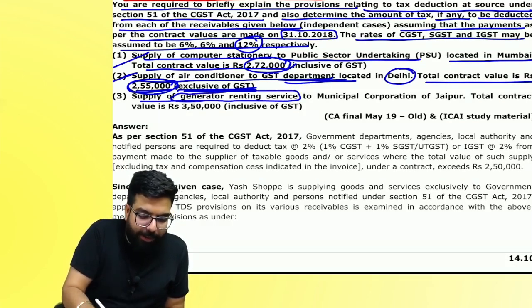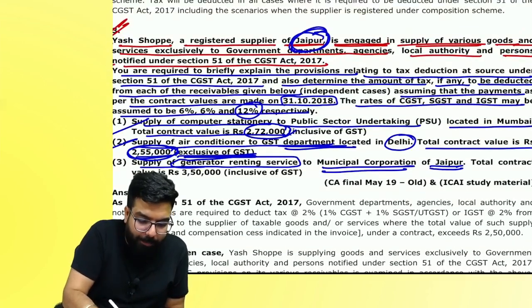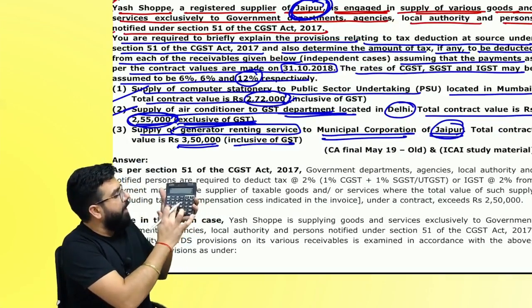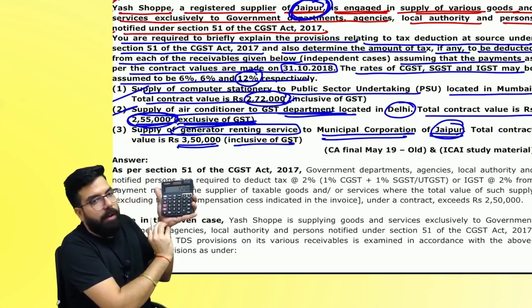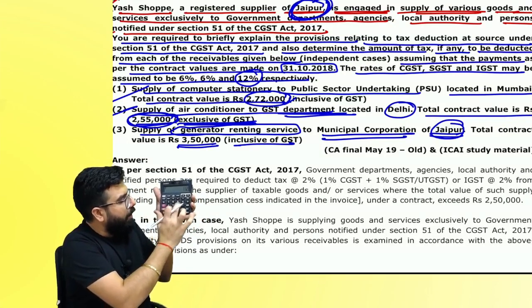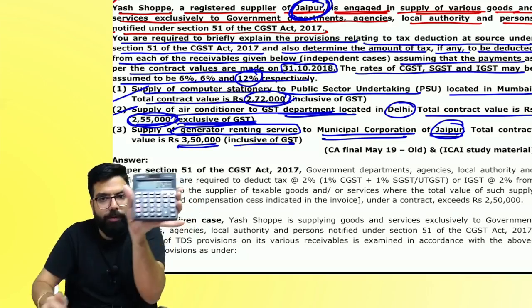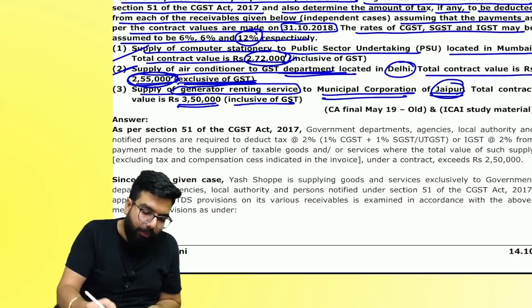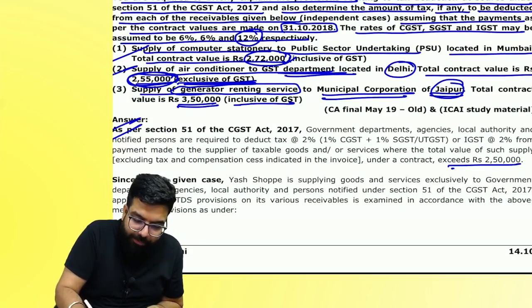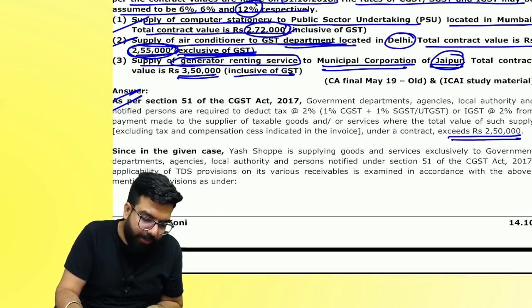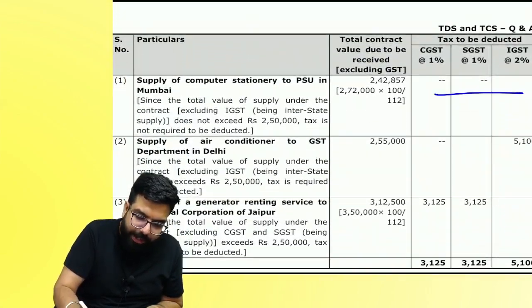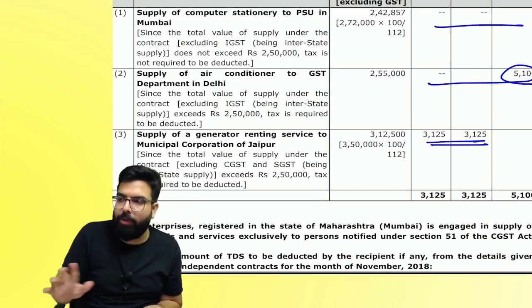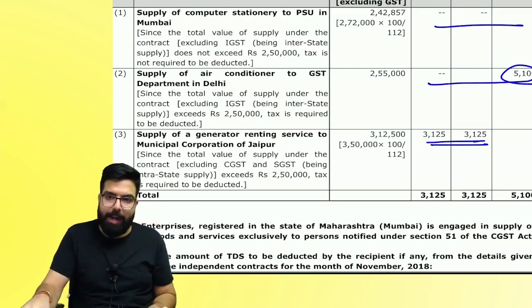Supplying of generator renting service to Municipal Corporation of Jaipur. A Jaipur person is giving it, with contract value 3 lakh 50 inclusive of GST. 3 lakh 50 includes how much GST? 12%. So divided by 112 into 100, how much is the value? Will TDS come or not? First one, the value is not exceeding 2 lakh 50,000, so no TDS. Correct, everyone? Second one, yes. Third one, TDS will come because the value is more than 2.5 lakh. Are we clear?